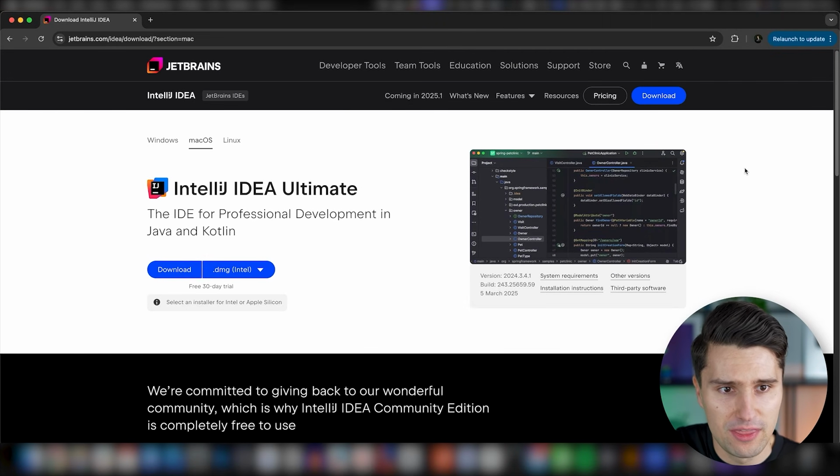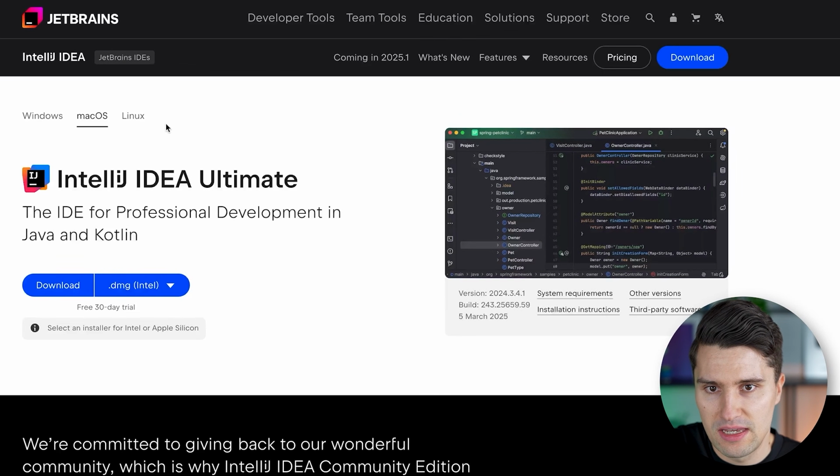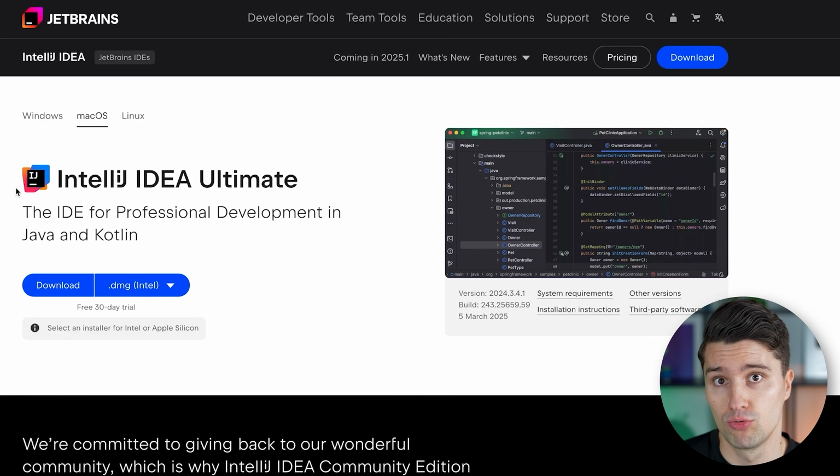And for that, the first thing you need to make sure is that you've installed IntelliJ. You can see this is the website from JetBrains. As I mentioned, JetBrains is also the company that made Kotlin as a language. And they also make all those cool IDEs, so integrated development environments. That's in the end the software in which we type our code that just offers lots of useful tools in order to debug our code, to spot issues, in order to just run our code with a single click.